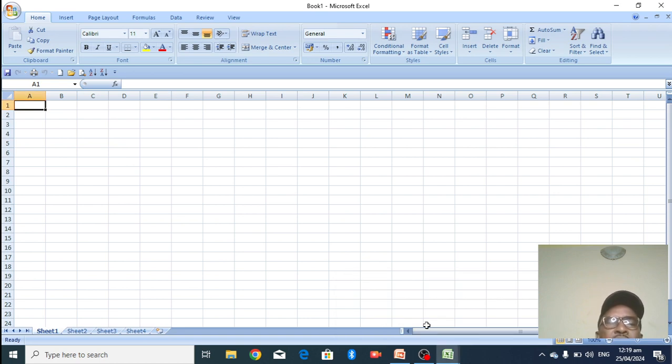Now, like I said, in this template we have cells. All these boxes we are seeing, they are called cells. So we enter data into a cell, because the intersection of the row and column forms a cell, and also forms the address of that cell. For instance, I want to write something here. Maybe I want to write a table. I can say name.